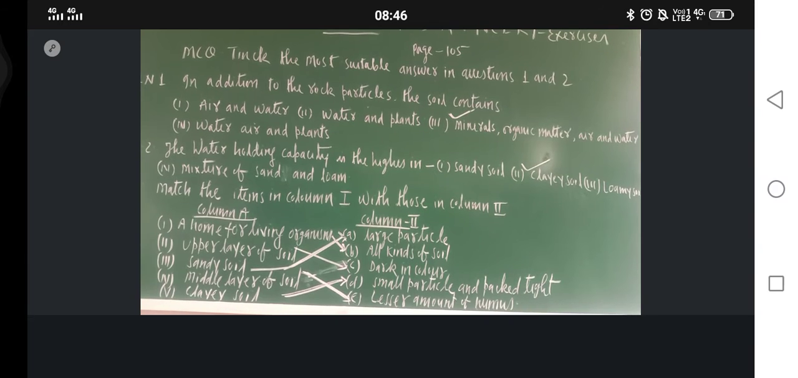Okay. Once again I am repeating. A home for living organism, all kinds of soil. Upper layer of soil, dark in color. Sandy soil, large particle. Middle layer of soil, lesser amount of humus. Clay soil. What is the clay soil? Clay soil is small particles and packed tight. This is the correct one. Okay. So I hope that you have noted down.